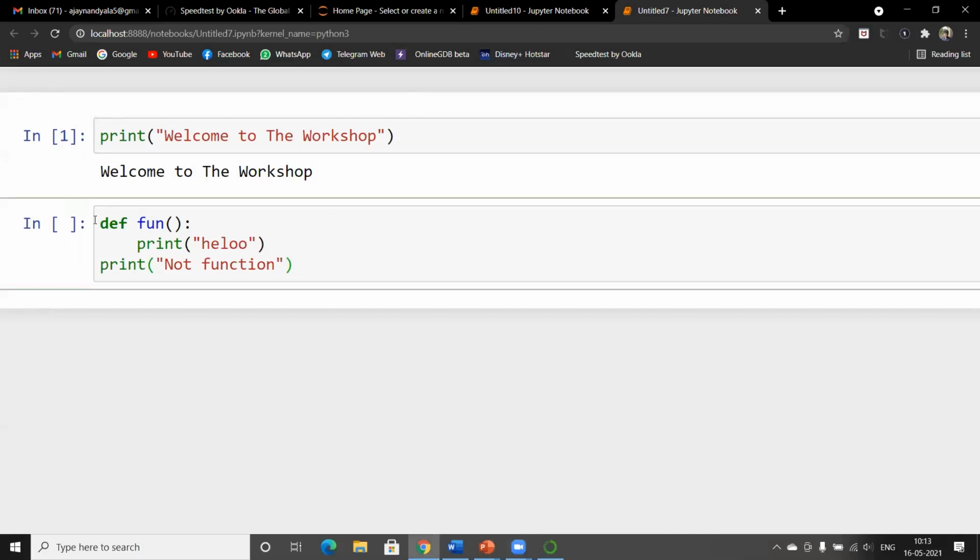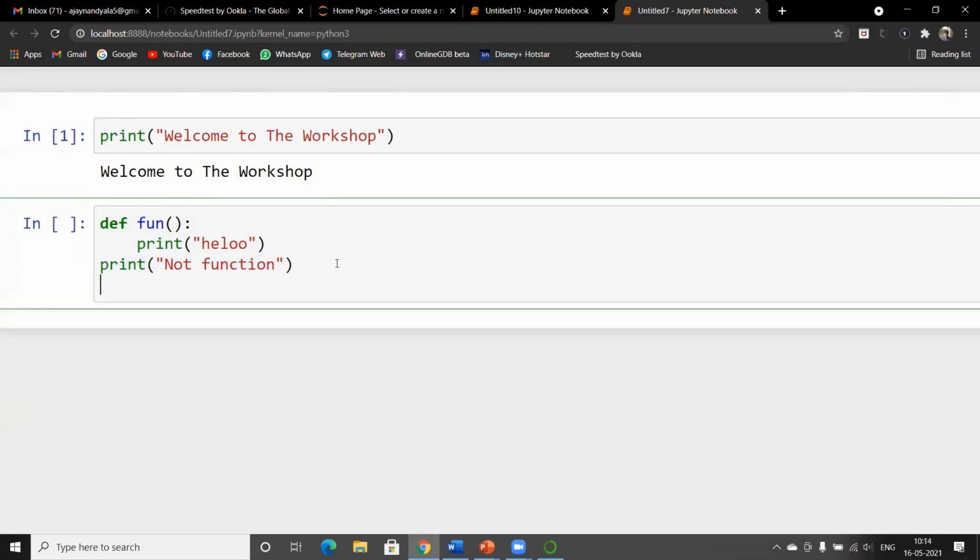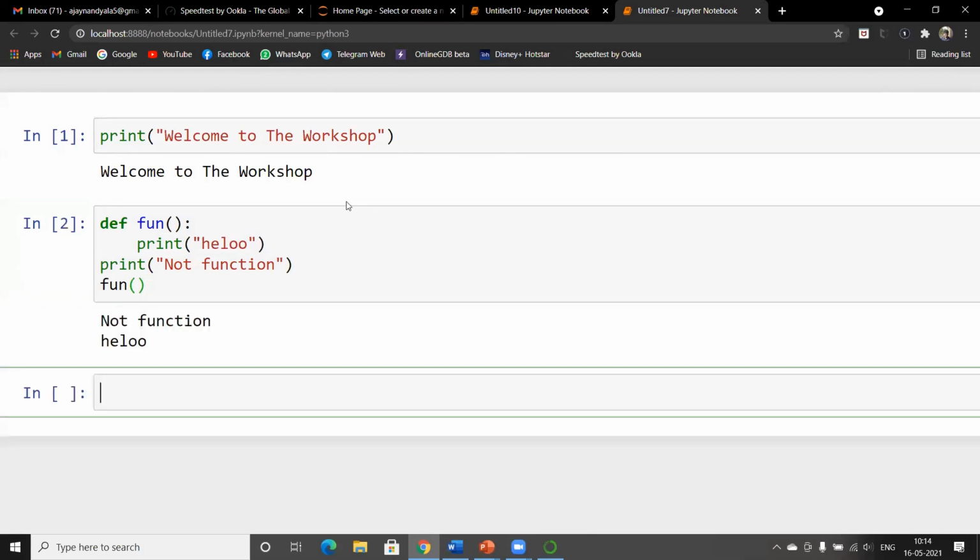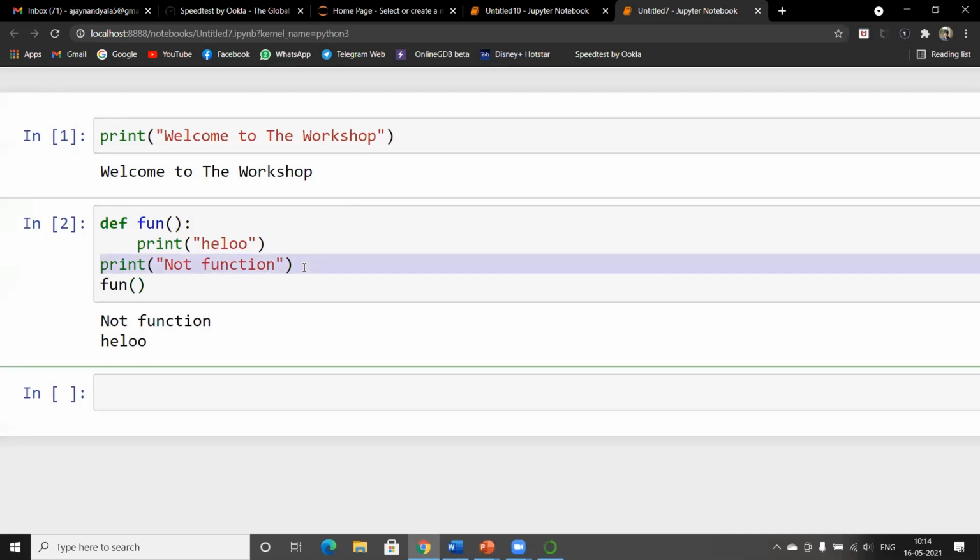As I have previously told you, this is the block of statements that come under the function called funof. And these are the statements that belong to the main program. Now if you want to call a function, we just represent it as funof. Let's run this. First, the main program is executed, which is the printf line. Whenever we call a function, the block of statements in the function will be executed.